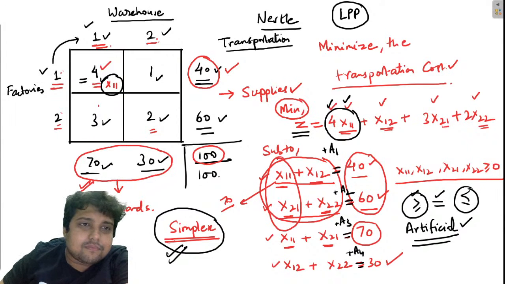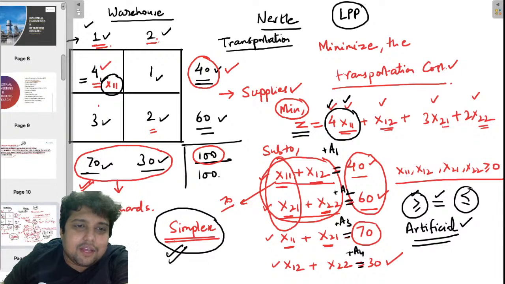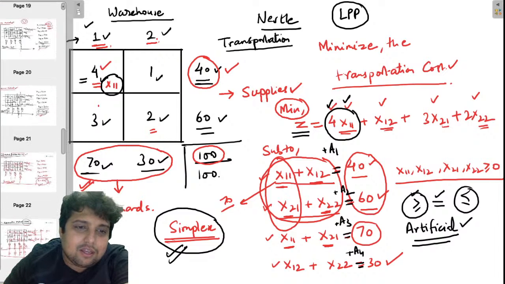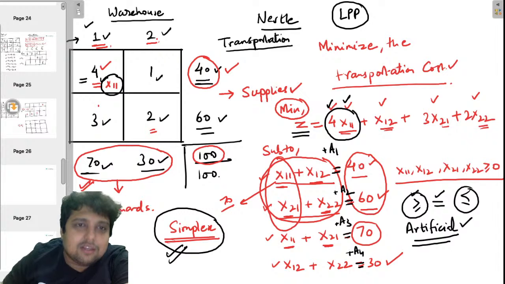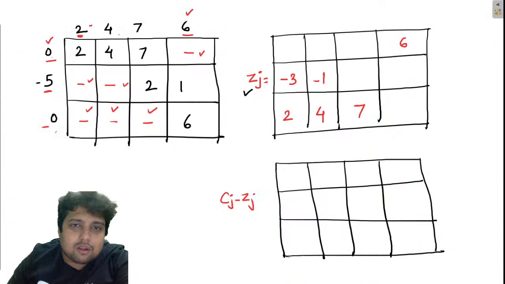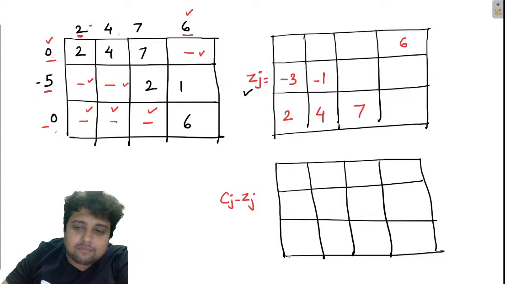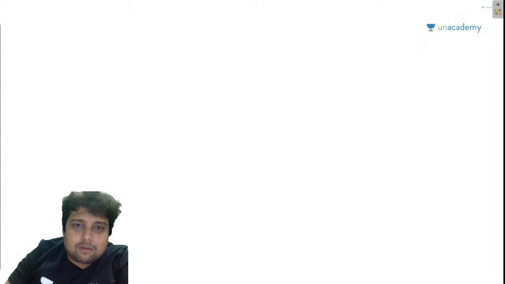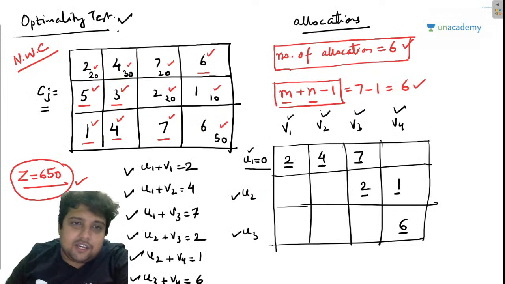Right? Now, Cj. So these are the values of Cj, right?